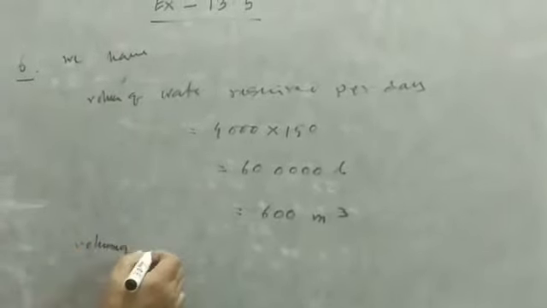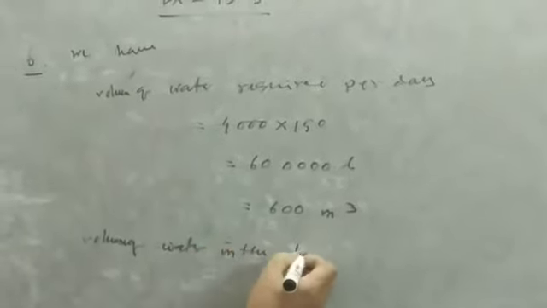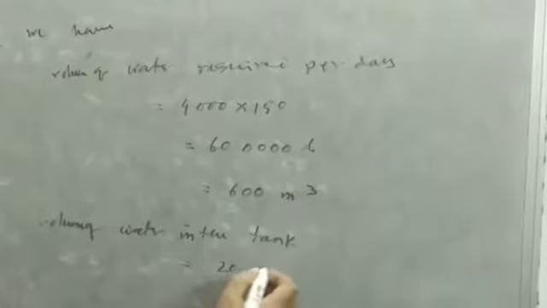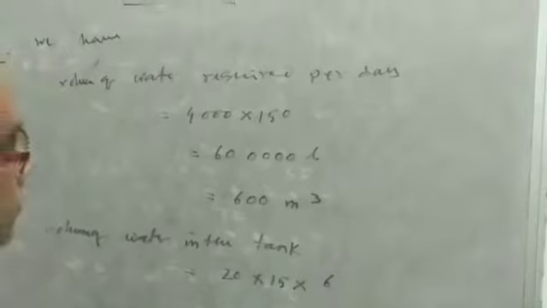Then we will find the volume of water in the tank. Okay, the volume of water in the tank, the dimensions are given, we just multiply 20 into 15 into 6.